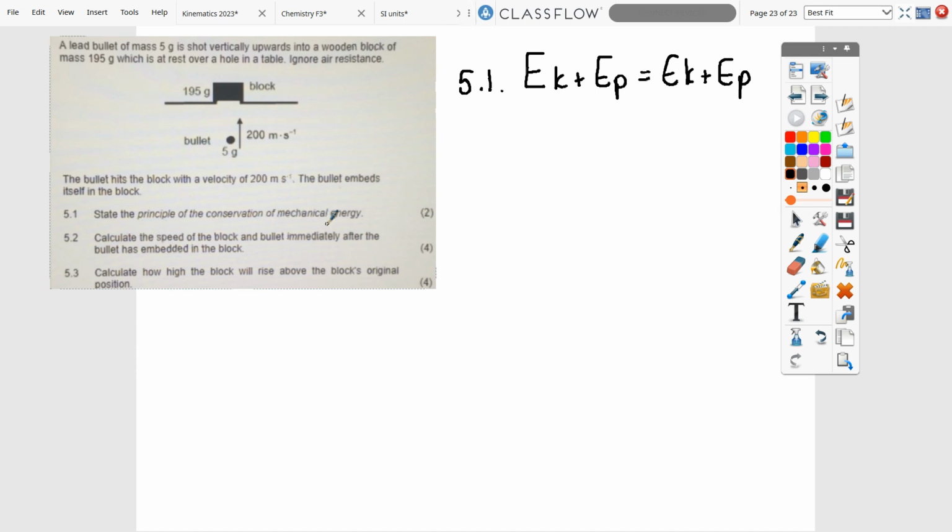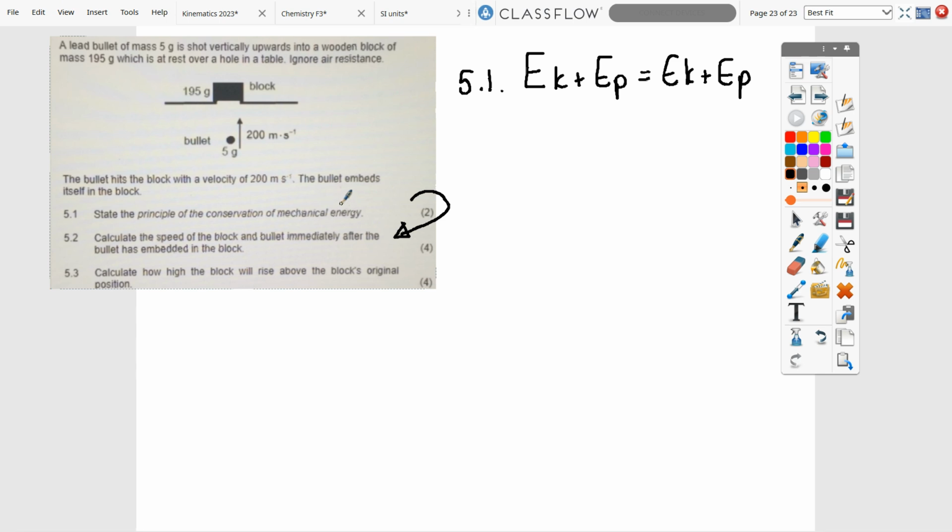Then they say calculate the speed of the block and the bullet immediately after the bullet has been embedded into the block. So that is actually momentum. It's kind of weird. I'm sure this question is from a supplementary because they sometimes do it differently. In a normal paper, the definition would normally lead you to the next question.